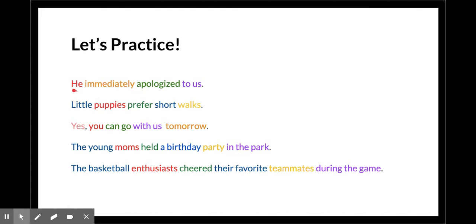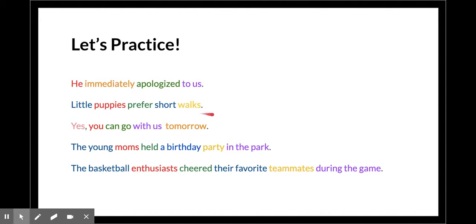In this sentence, he is a pronoun, and it is the subject or noun. What did he do? He apologized. Action verb. How did he apologize? He apologized immediately. To us is the prepositional phrase. It is color-coded purple for depth. And to is the preposition.